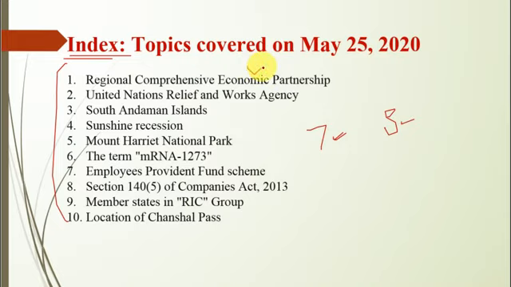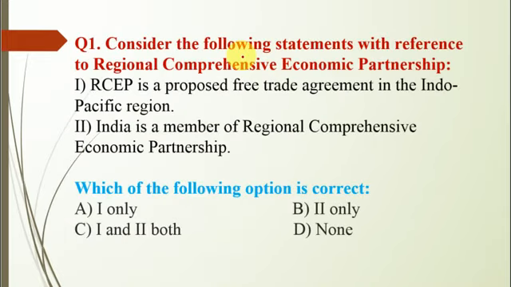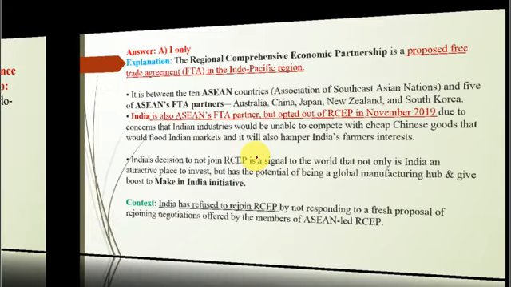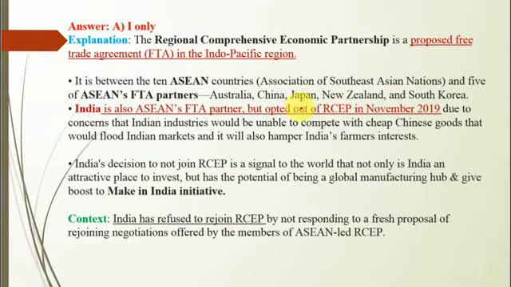Question number 1 is with reference to Regional Comprehensive Economic Partnership. Statement first, RCEP is the proposed free trade agreement in the Indo-Pacific region. Second, India is a member of RCEP. So the correct option here is A, that is one only, and statement second is incorrect because India decided to